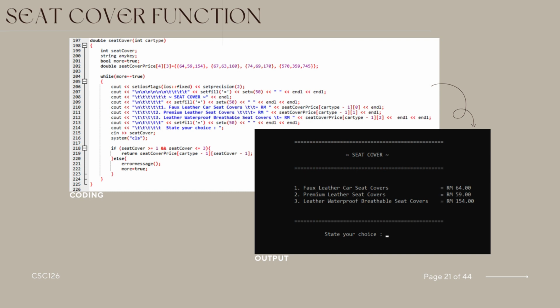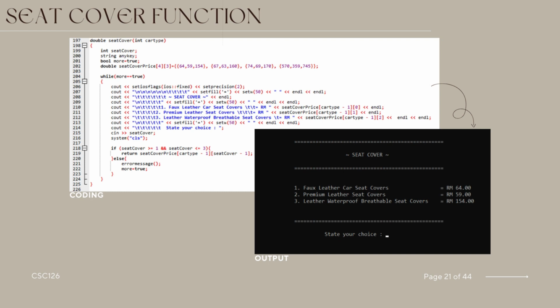It utilizes a while loop controlled by the more variable to allow the user to select a seat cover until they choose to exit. It displays a menu for seat covers based on the car type provided, showing options and their corresponding prices. After displaying the menu, it waits for the user to input their choice using cin and then clears the screen using system CLS to maintain a clean interface.